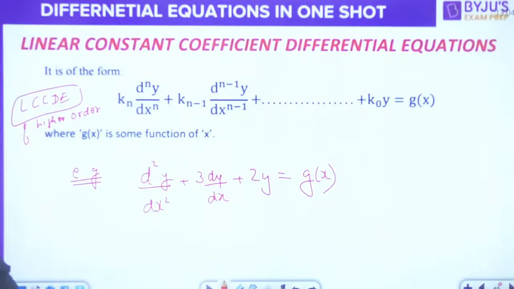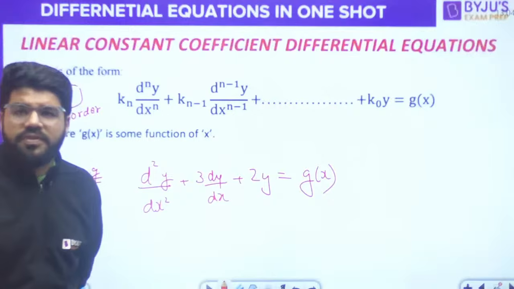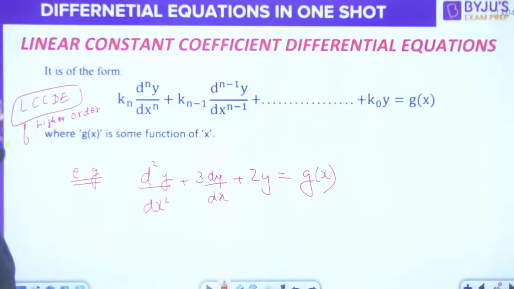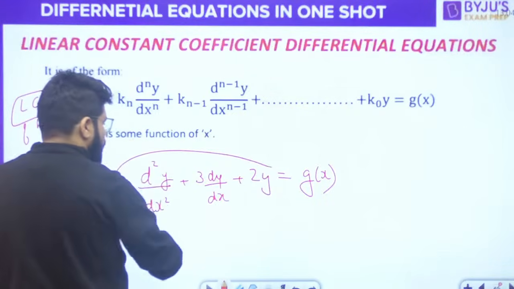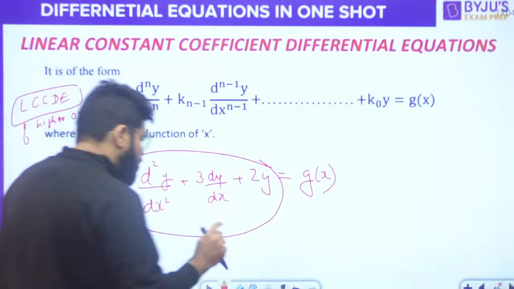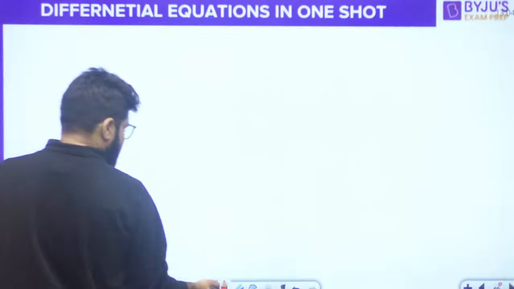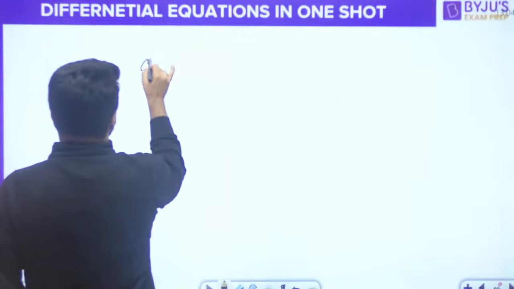d2y by dx square plus 3dy by dx plus 2y is equal to g(x). So all of them are having the constant coefficients, right? Right hand side can be any function of x, but y and all the derivatives will have the constant coefficient, right? यहाँ पे the method that you are going to apply is